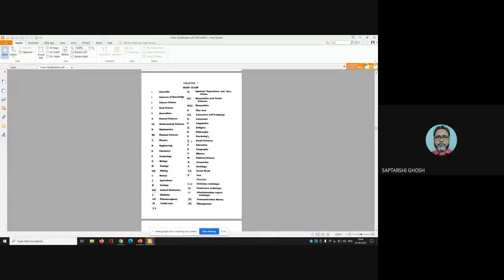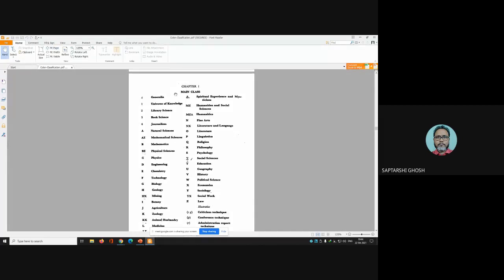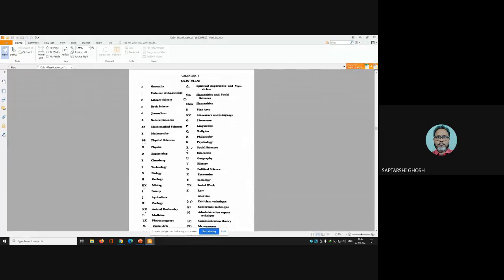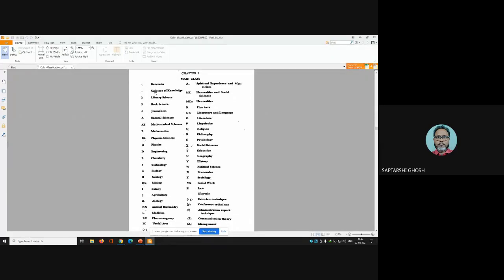This is the list of main classes in colon classification, and you will be surprised to see the different symbols Ranganathan used. In DDC you have 000 as generalia, but in CC Ranganathan used small z for generalia, 1 for universe of knowledge, 2 for library science, 3 for book science.